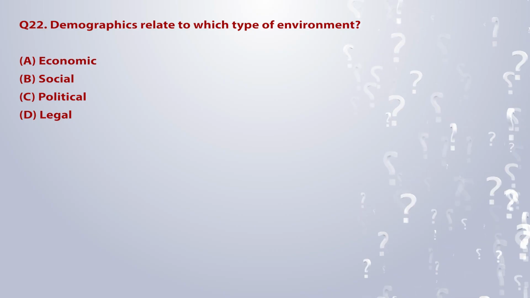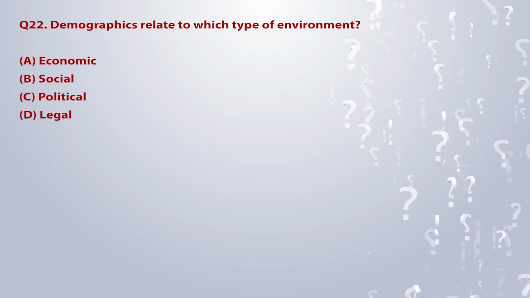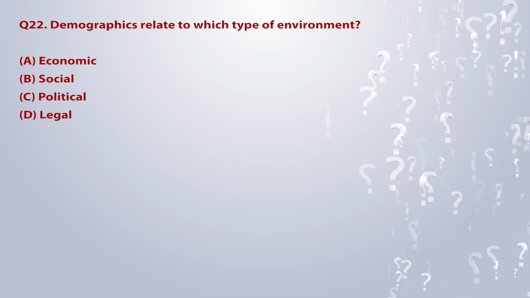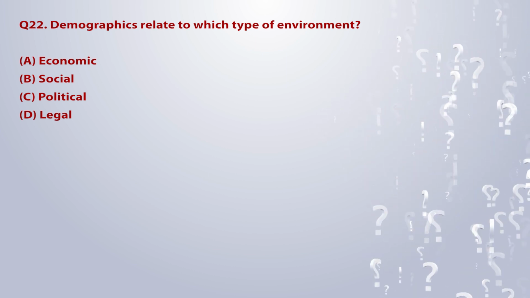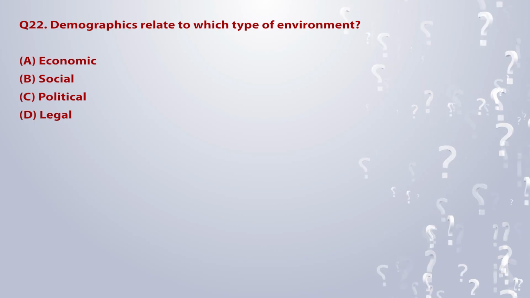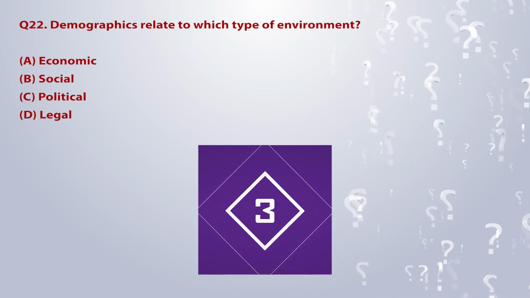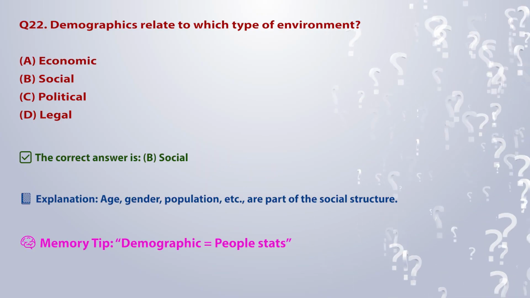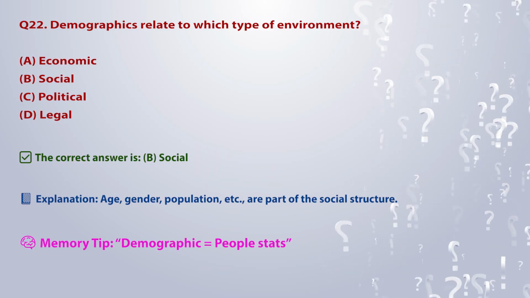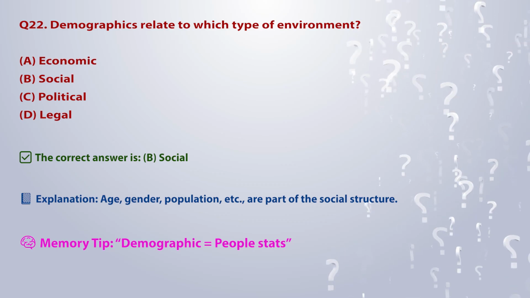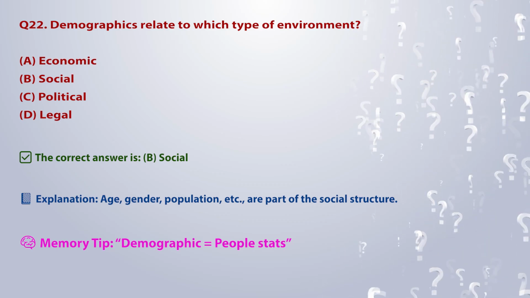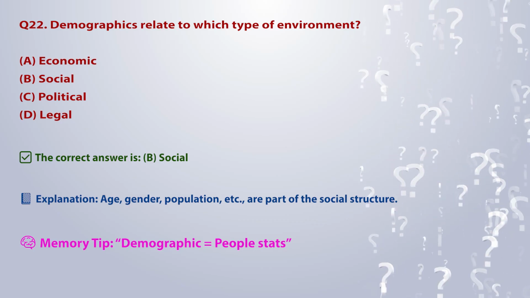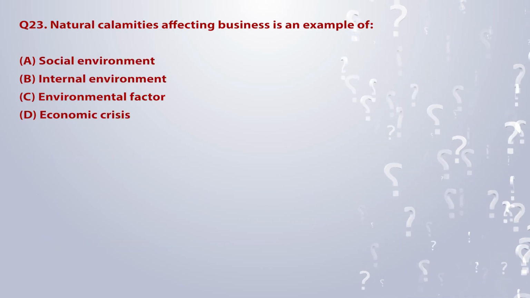Q22. Demographics relate to which type of environment? A. Economic. B. Social. C. Political. D. Legal. The correct answer is B. Social. Explanation: age, gender, population, etc. are part of the social structure. Memory tip: demographic is equal to people stats.